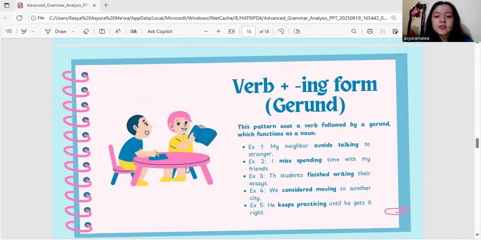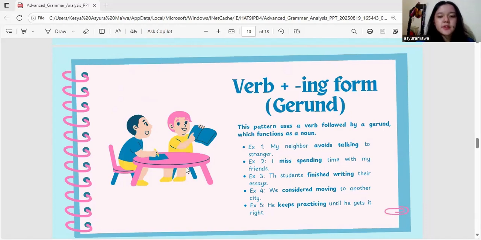Example 3. The students finish writing their essay. The explanation for this sentence is the verb "finish" is followed by -ing, "writing", to indicate the completion of an activity. Example 4. We considered moving to another city. The explanation for the sentence is the verb "considered" is always followed by the -ing form, "moving".